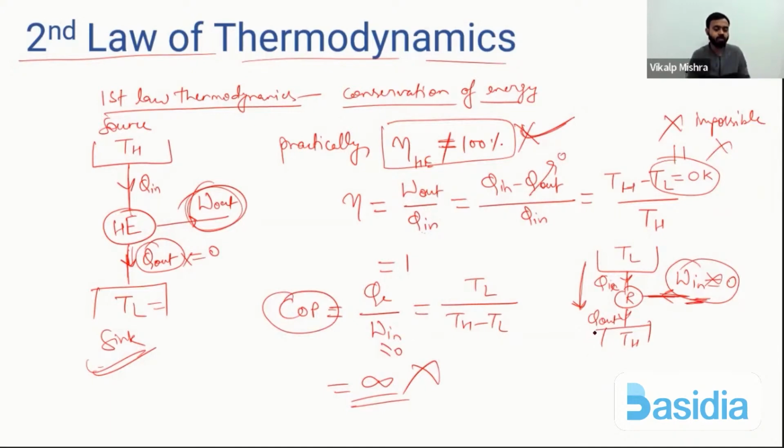Understood? What does second law say? Second law puts limitation on 100% efficiency of the engine and infinite COP of the refrigerator, because practically it is not possible. Understood?